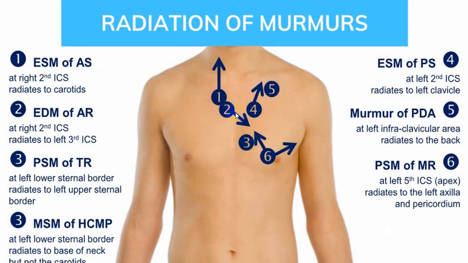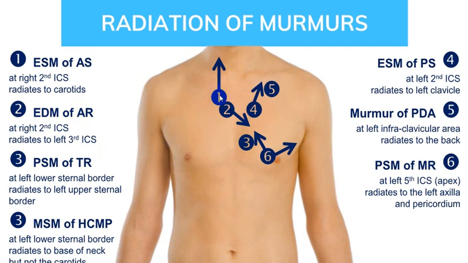Now, this is a diagram which is very selectively given. If it is conducted from area 2, area 2 is aortic regurgitation. That is, the murmur will be heard only in this direction, from the aortic area towards the ARBS area. That will be selective in the case of aortic regurgitation.